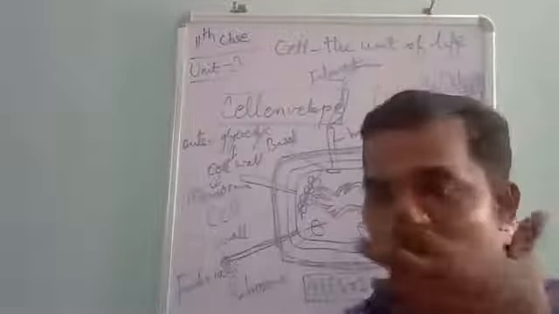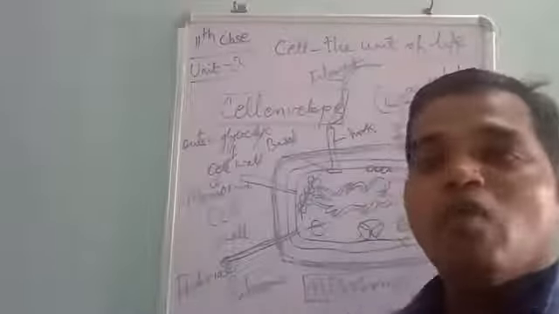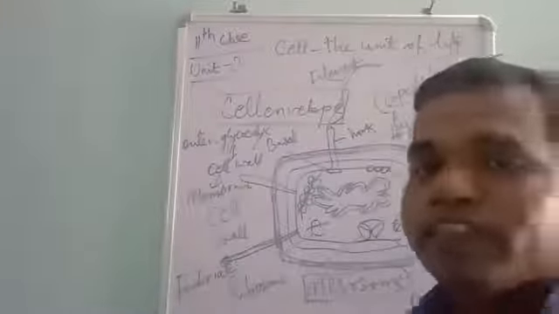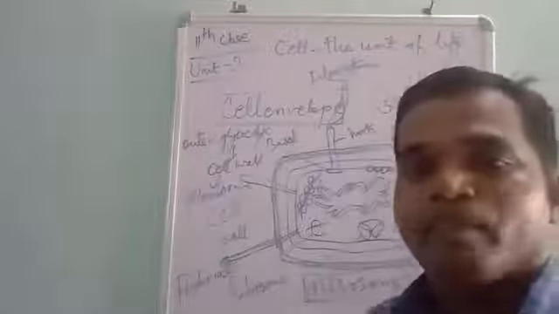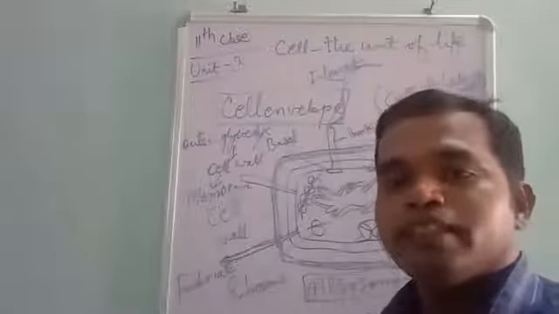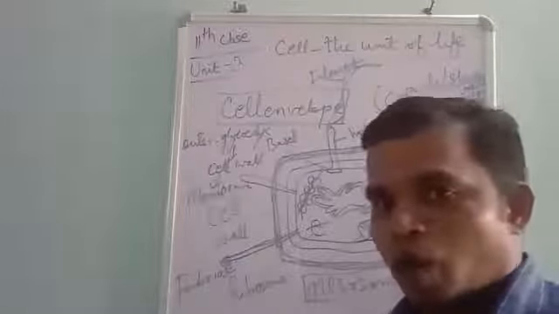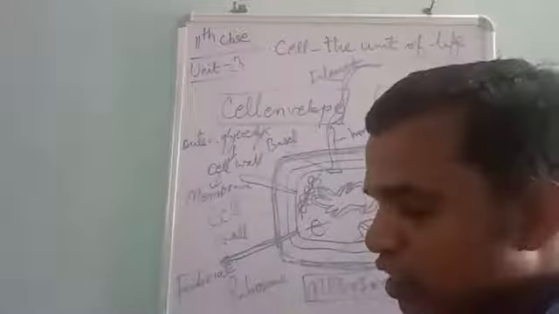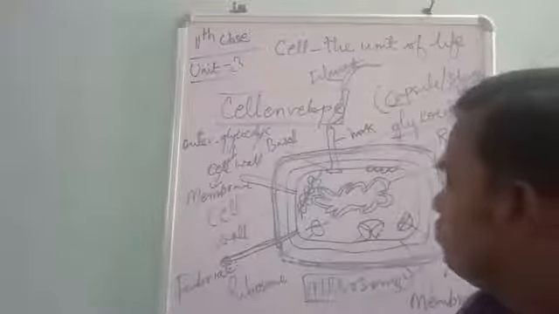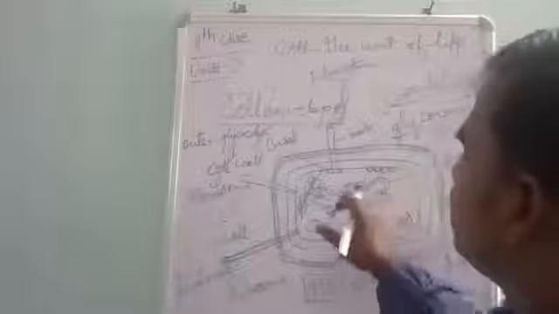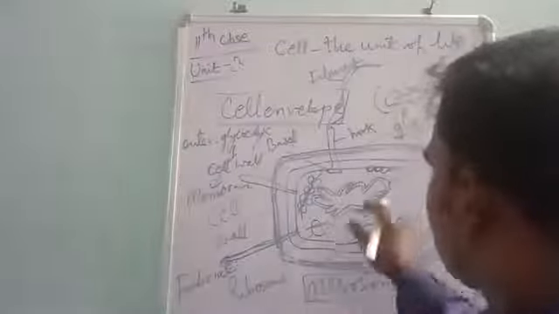Not only that, it is also involved in cell wall formation. Mesosomes are also involved in certain activities like respiration, secretion, and protection. All these functions are done by the mesosome. It's a specialized structure arising as an extension of the plasma membrane. Then you are able to see the circular coiled DNA. It is a single circular DNA duplex.